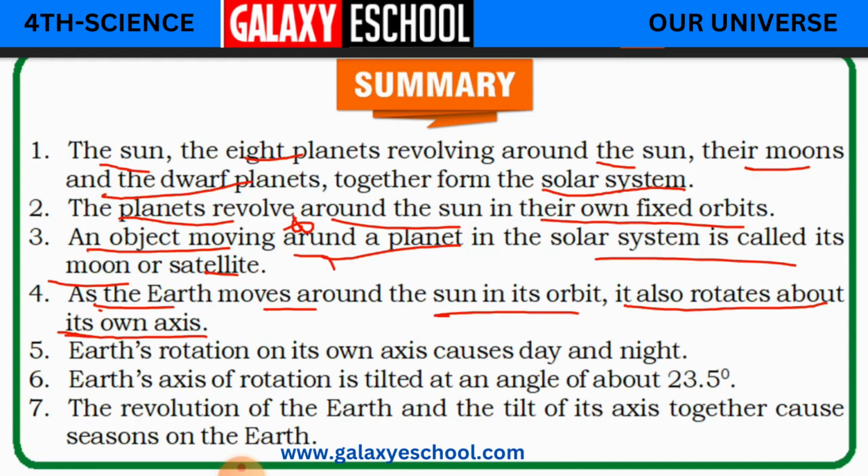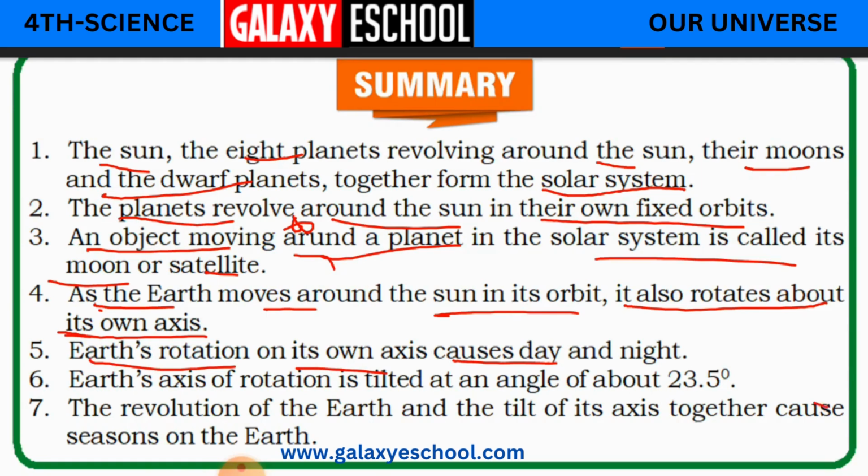Both rotation and revolution take place at the same time. But the earth takes 24 hours to rotate around its own axis, while to travel around the sun it takes 12 months to complete one revolution. Clear, children? Yes.